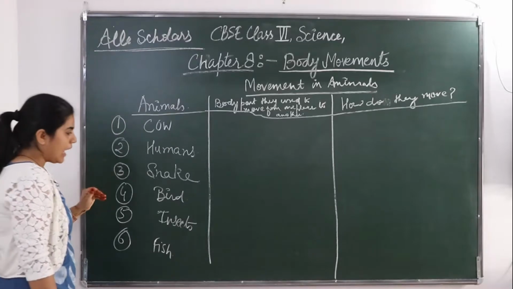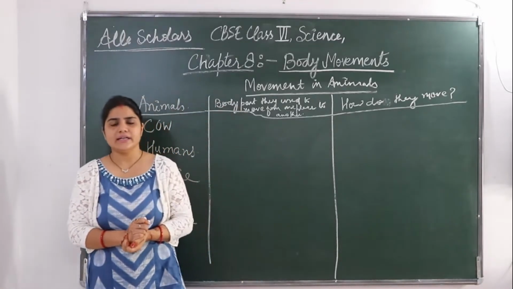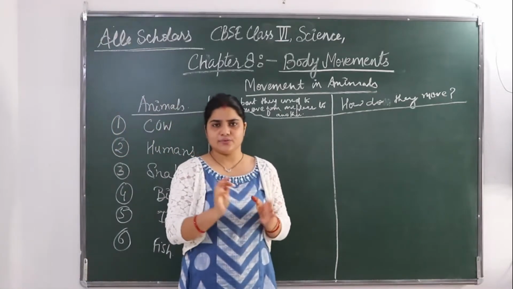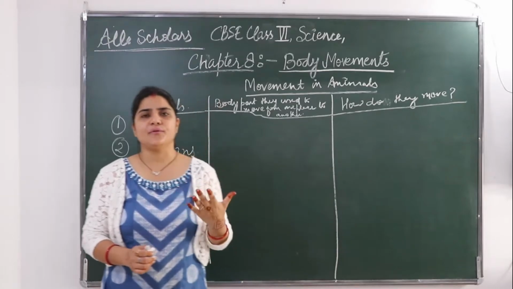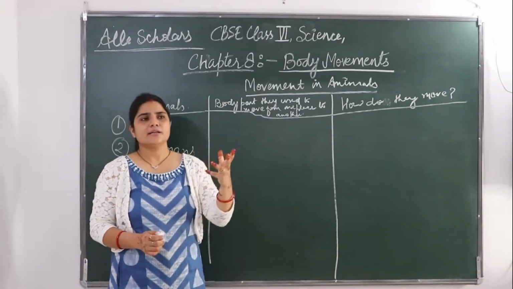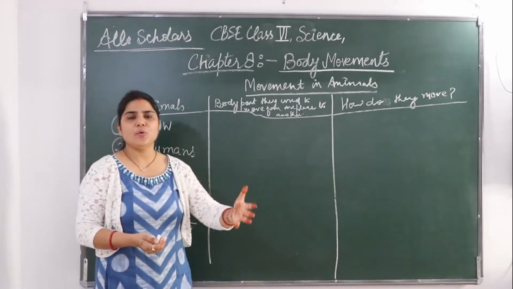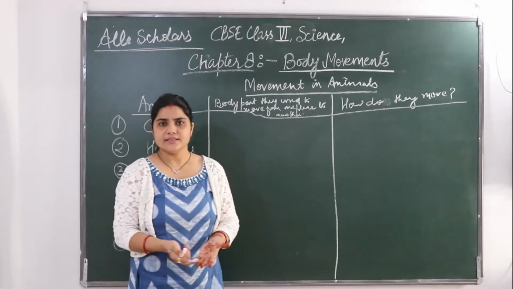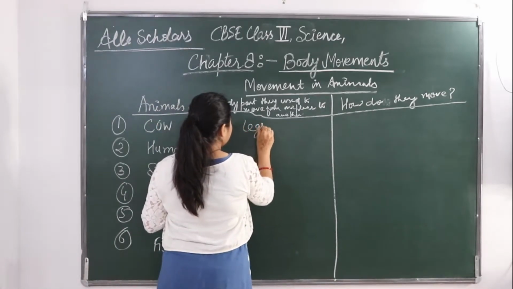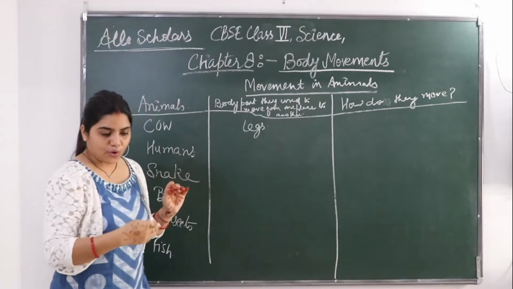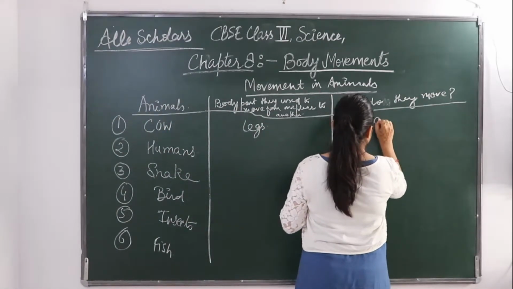So cow, have you seen a cow? How does it go from one place to another? It has got its legs, 4 legs. It uses its 4 legs and moves from one place to another. Similarly, a dog also runs or moves with its 4 legs. So these cows use their body part, legs, and what do they do? They walk.